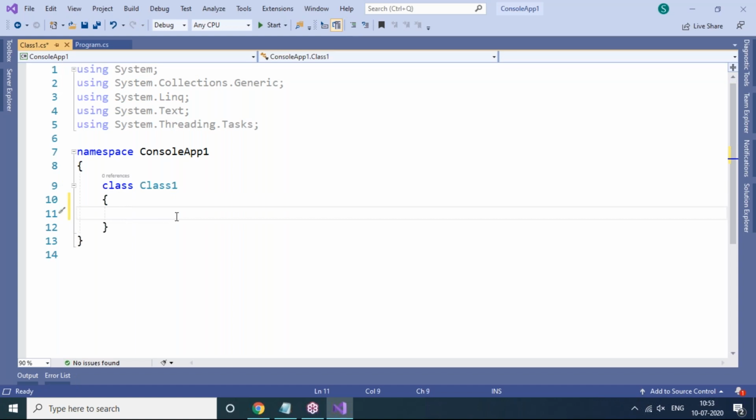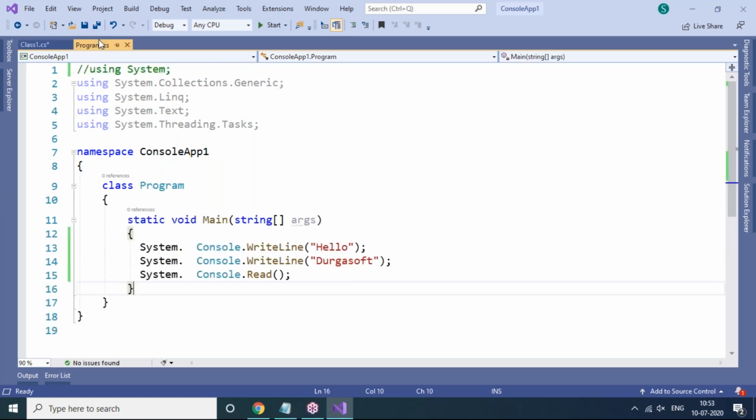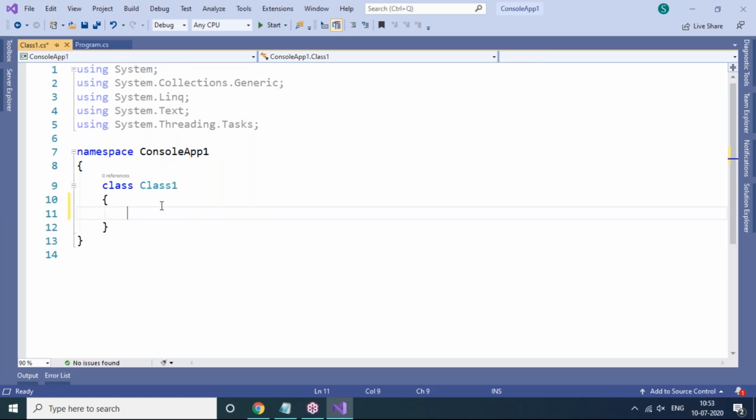But observe here, once we added the new class, only the class name came, but we don't have any main method. The first time we create a console application, it comes with one class and it contains an entry point by default. So the static void Main method is there by default. But next time when we add a class, you won't find any main method.